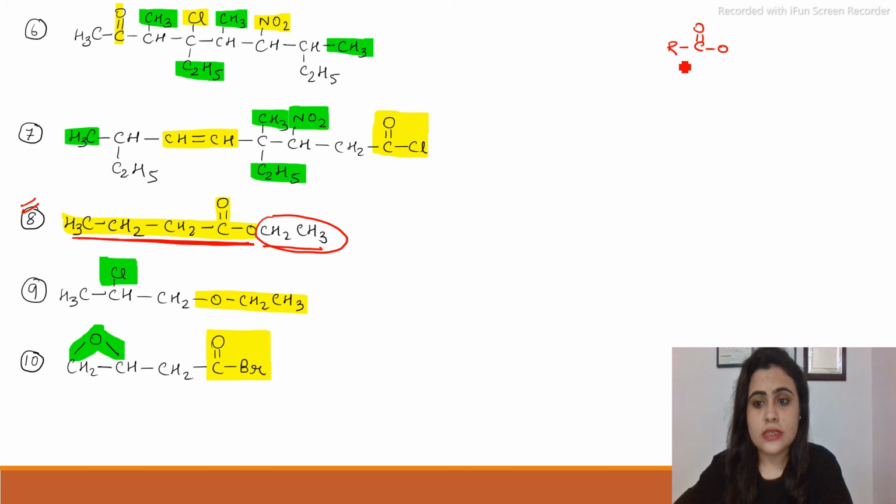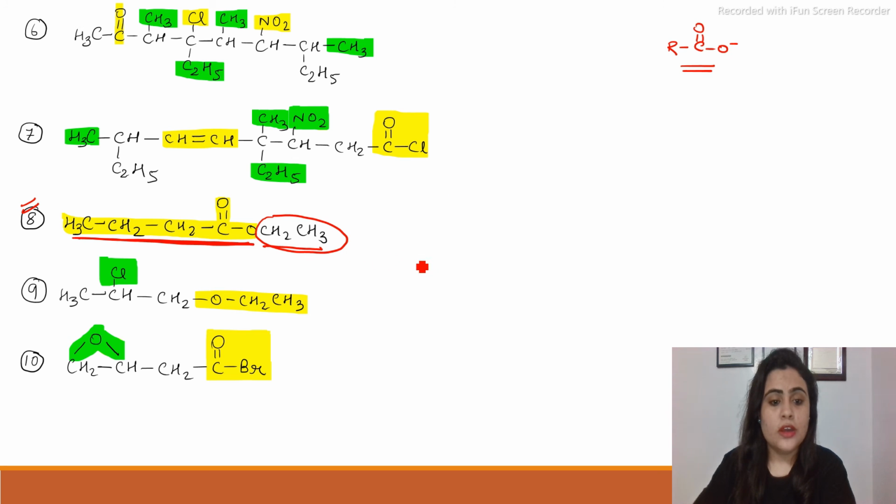So here it will be ethyl butanoate. You can also write ethyl butanoate in this way.